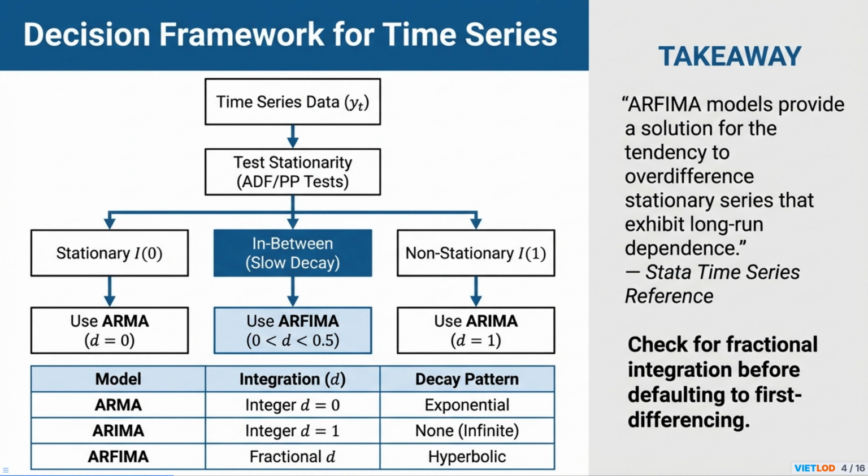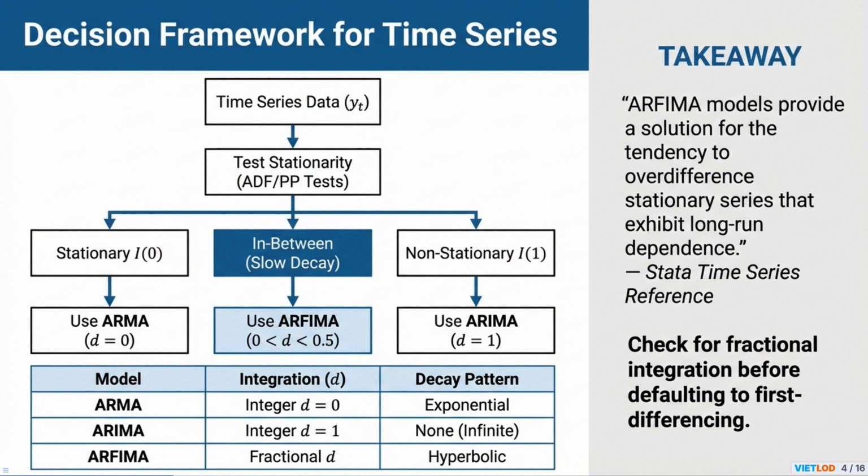On the other extreme, if the series is strongly non-stationary, or I(1), we typically apply first differencing and use an ARIMA model. This implies an integration parameter d of 1, leading to infinite persistence of shocks. The crucial middle ground is for series that are stationary but exhibit a slow, hyperbolic decay in their autocorrelation.